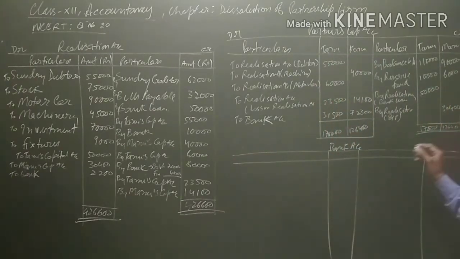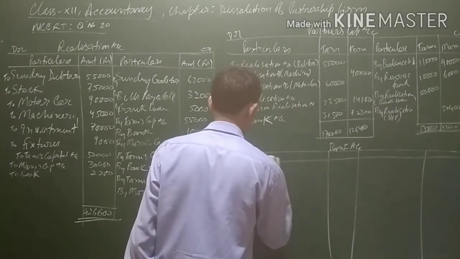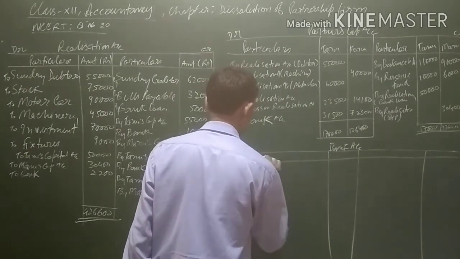If the bank account tallies, then it means our account is correct.